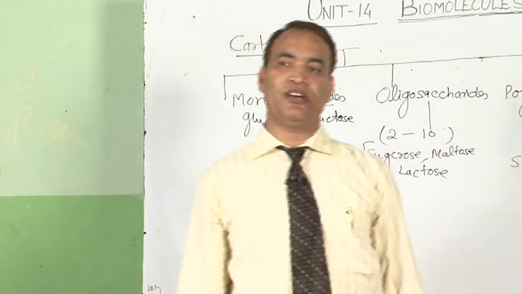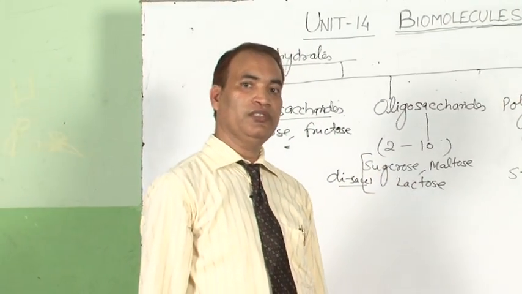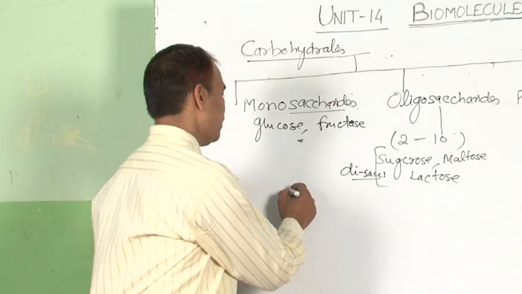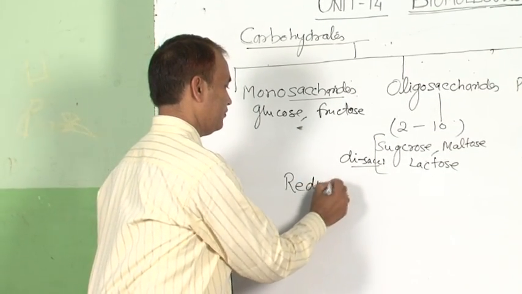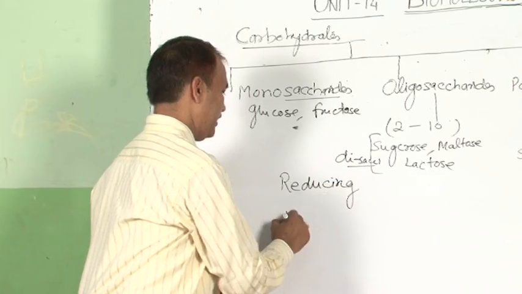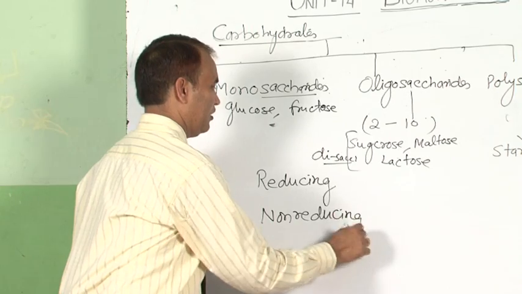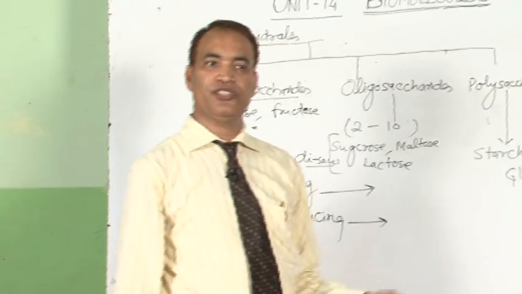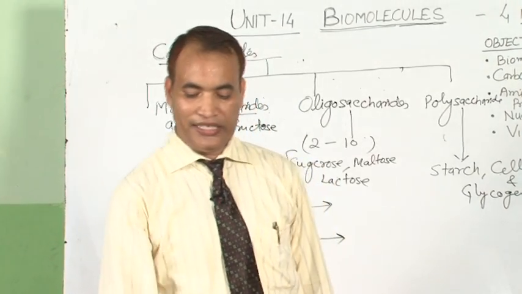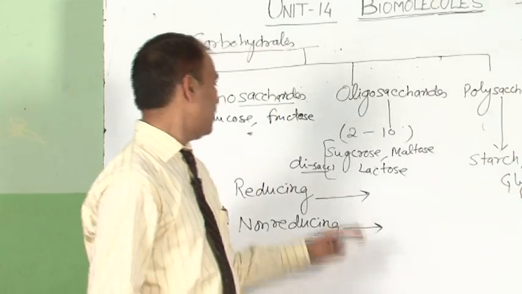Another classification of carbohydrates is based on the reducing and non-reducing terms. Reducing carbohydrates or saccharides are those which reduce Tollens reagent or Fehling's solution.